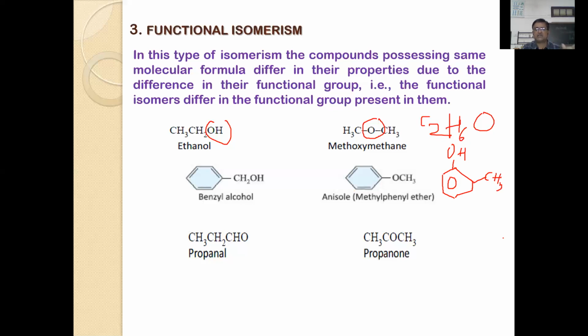These three have the same molecular formula but differ in the position of the group, so they are positional isomers. But benzyl alcohol, methoxybenzene or anisole, and any of the cresols are functional isomers, because here you will find an alcoholic functional group, here an ether functional group, and here a phenolic OH. Therefore they are functional isomers.